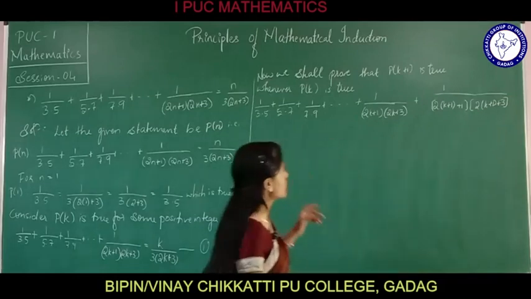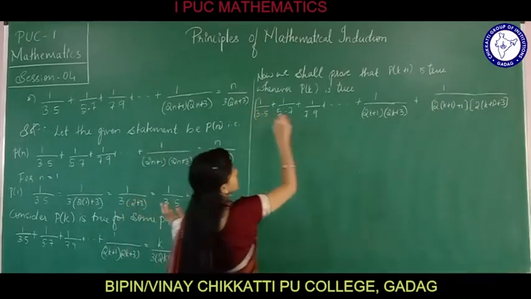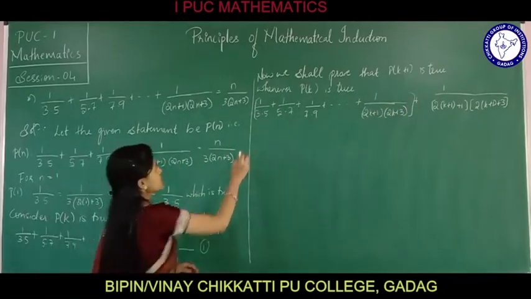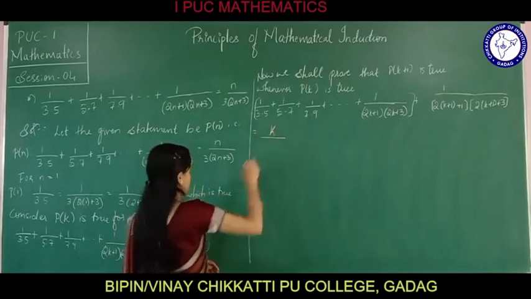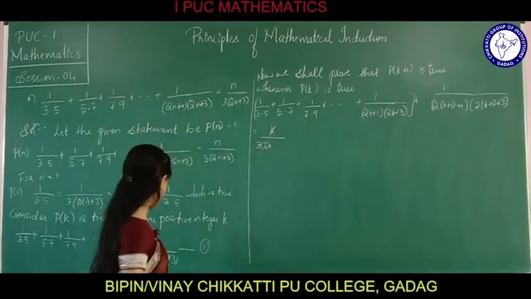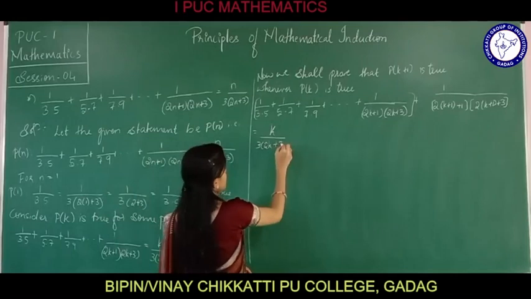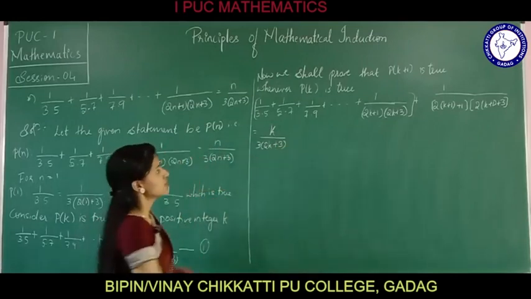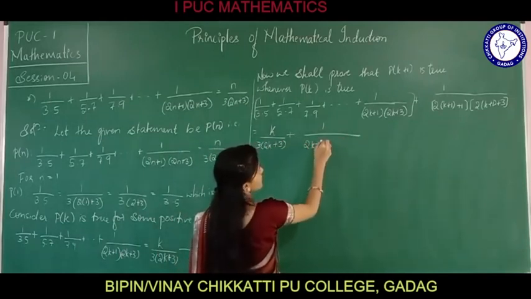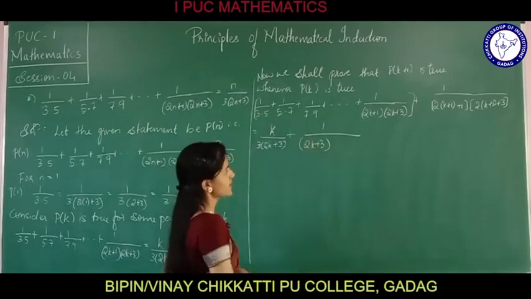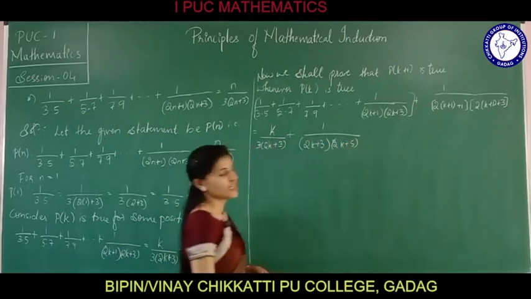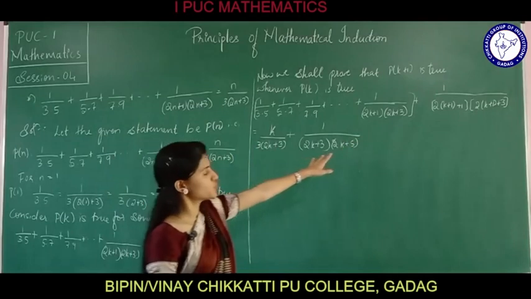Now we are going to use equation 1 to replace this part, that is what is given by equation 1. This is equal to k divided by 3 into (2k plus 3), plus the leftover term 1 divided by (2k plus 3) into (2k plus 5).